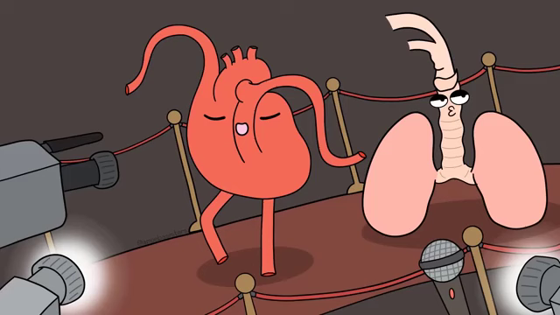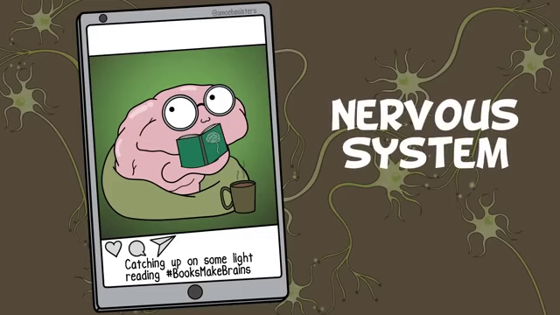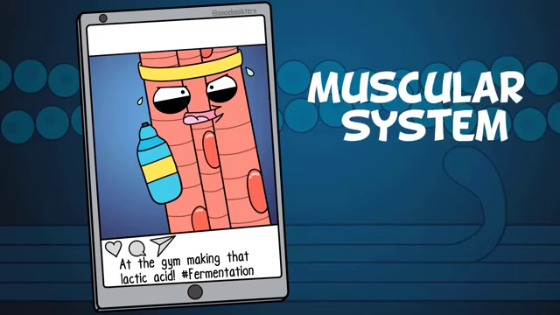True that some body systems are more well known. For example, the circulatory system. Many automatically know it includes the heart. Nervous system, the brain and many other things involved with it. Digestive system, we know the overall function and many structures of it. Muscular system, okay, you get the point.